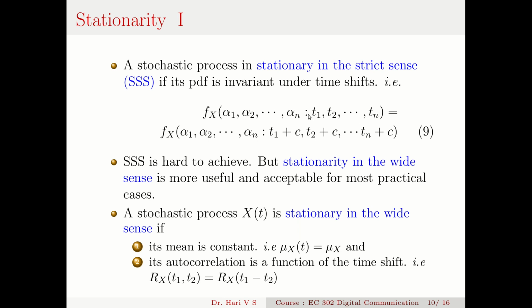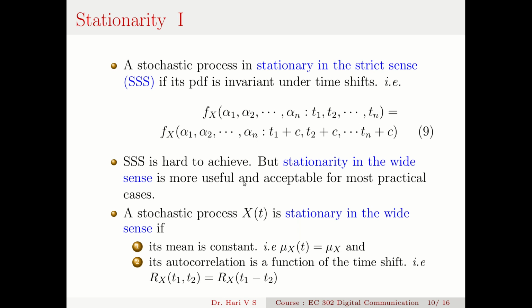It's very difficult to have such a situation because everything is affected by time. Every system is affected by time. So a PDF that is truly invariant under time, that is f_X(alpha; t) equal to f_X(alpha; t plus epsilon), is something very hard to achieve. SSS is very hard to achieve.